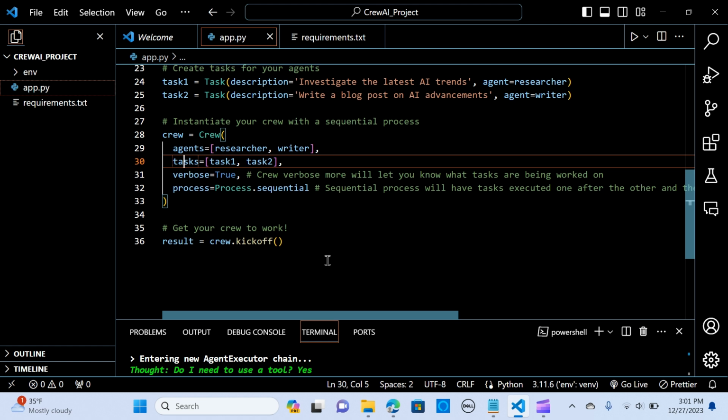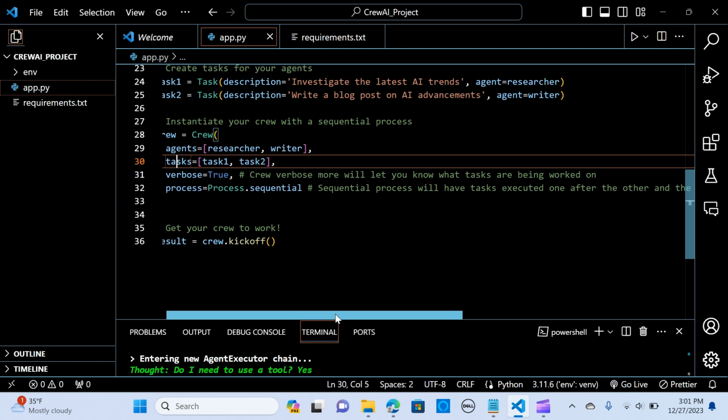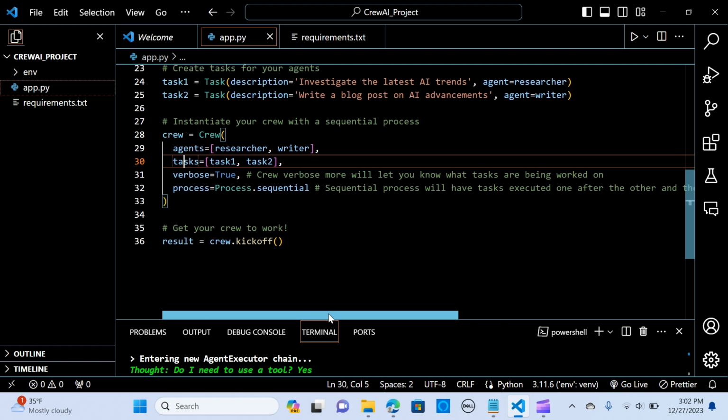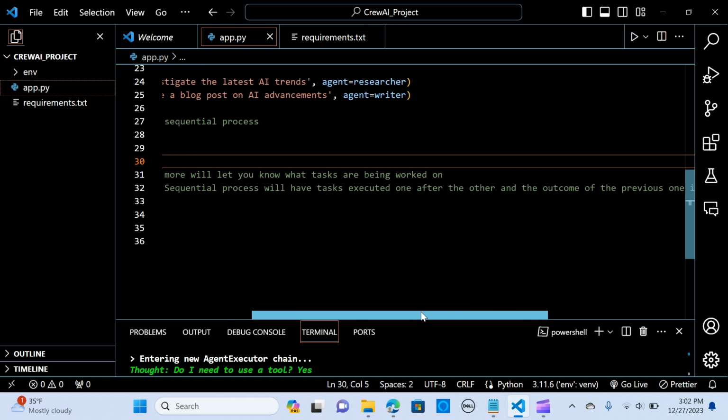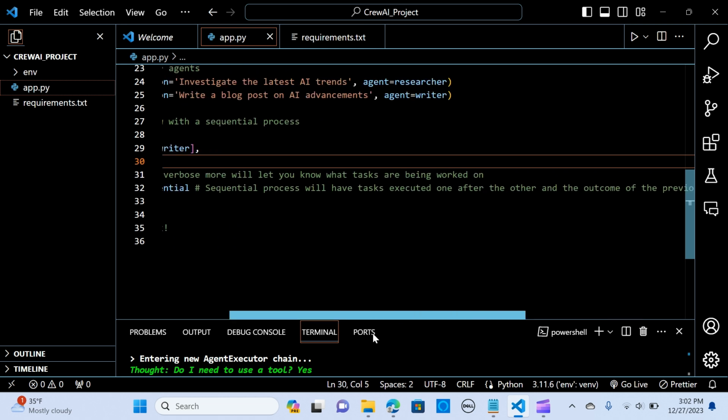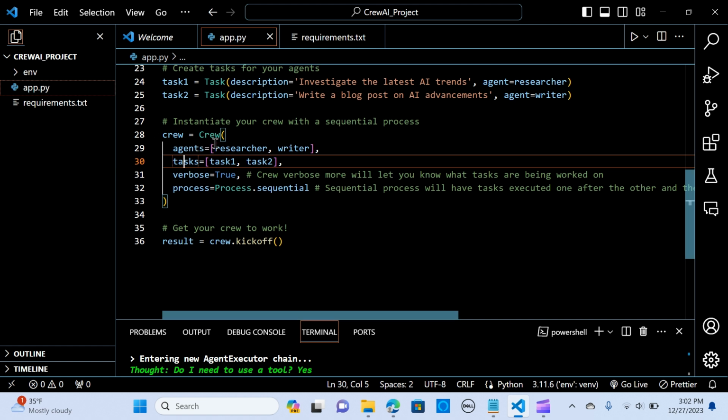So next, you instantiate your crew with a sequential process. One unique thing about CrewAI is the sequential process that they apply, meaning one task will end before the next task starts. So in here we are passing the agents, the researcher, the writer.